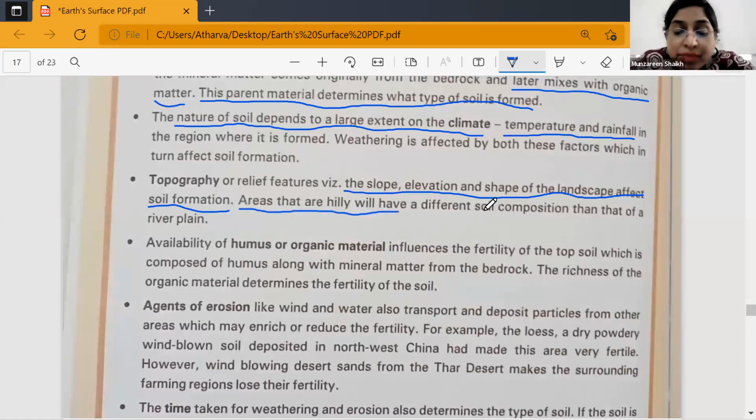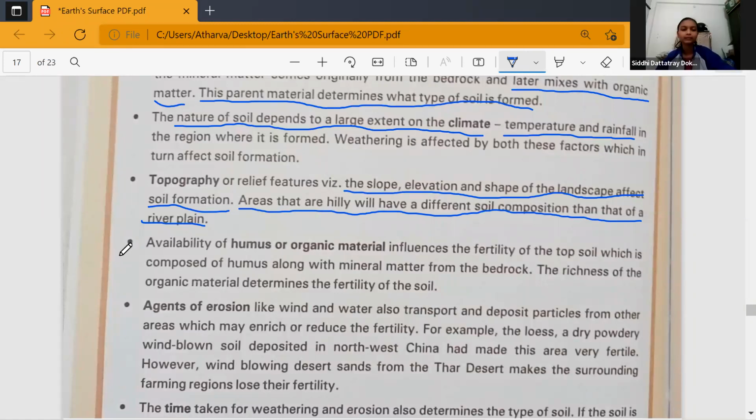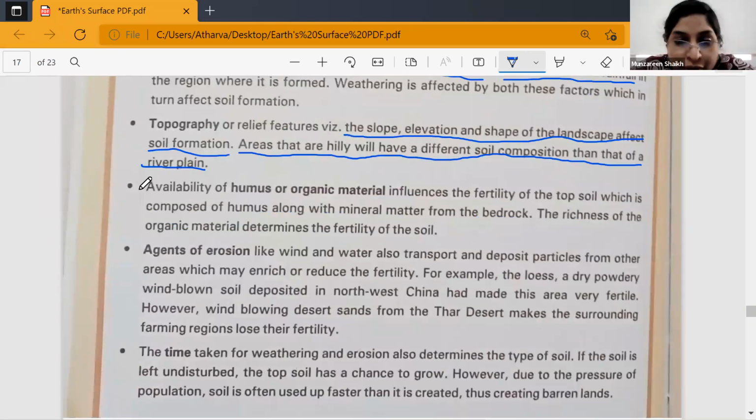Next is availability of humus or organic material. It influences the fertility of the topsoil, which is composed of humus along with mineral matter from the bedrock. Do you all know that certain soils have this quality of fertility, and there are certain soils where there is no fertility? Few regions have a lot of fertility, yes or no? Yes. Okay, so underline this.